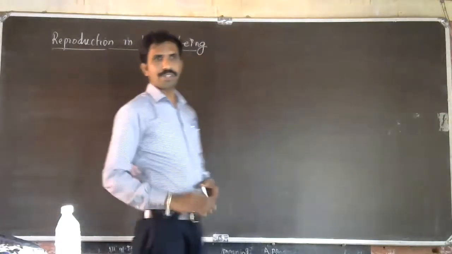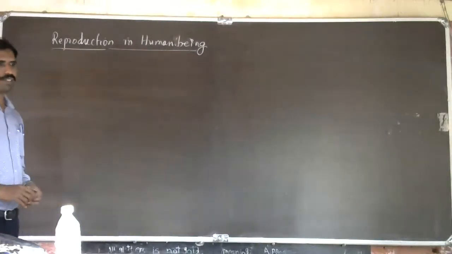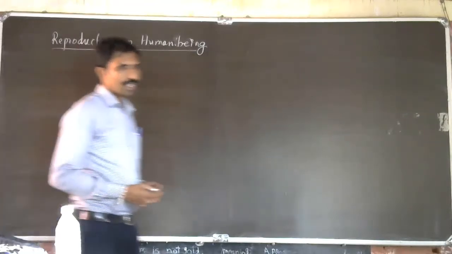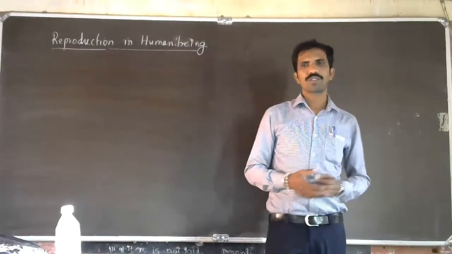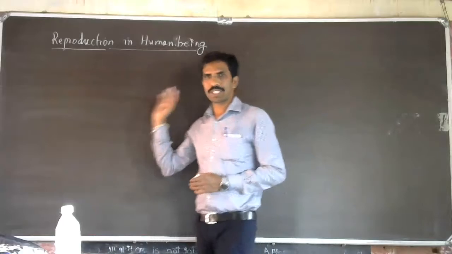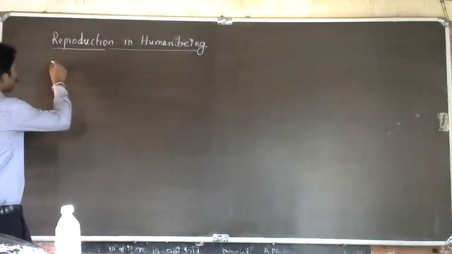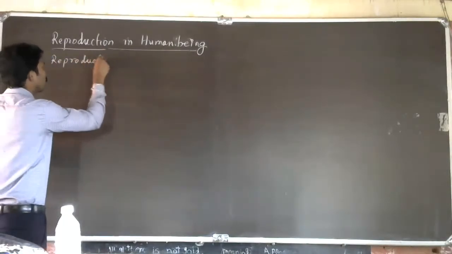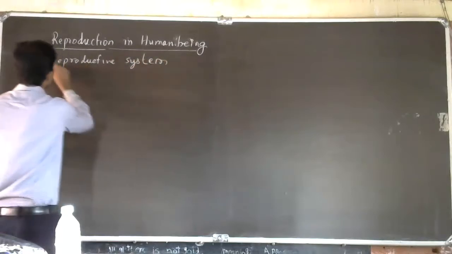Higher animals, not only human, we call them vertebrates. Vertebrates usually don't go for asexual reproduction. So here reproduction happens by the sexual method itself. Reproduction is done by the reproductive system, a group of organs which helps in reproduction.